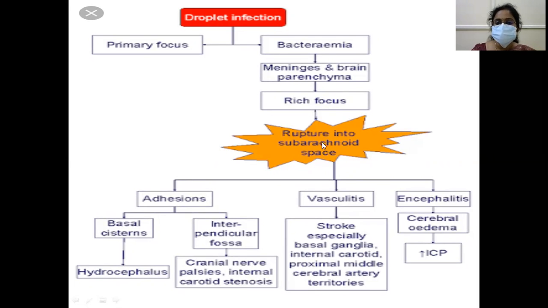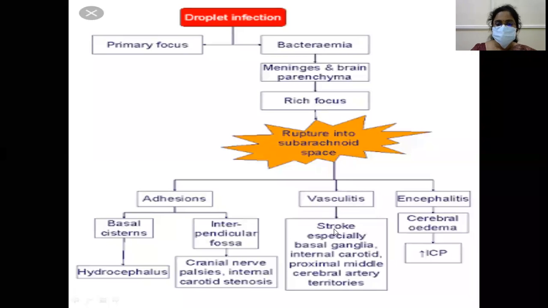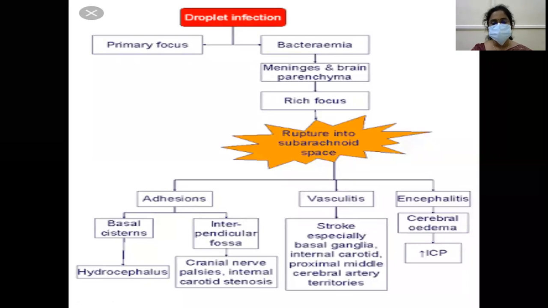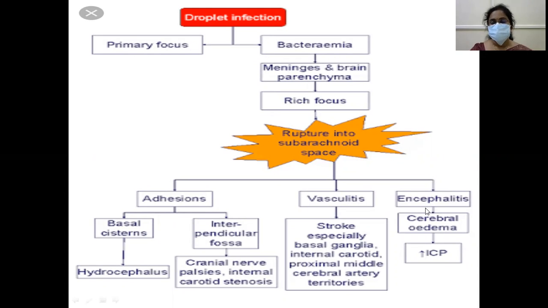Then this focus ruptures into the subarachnoid space, leading to encephalitis, cerebral edema, increased intracranial pressure, vasculitis, inflammation of the vessels, and stroke. Adhesions in the basal cisterns, at the base of the brain, lead to hydrocephalus. It also involves the interpeduncular fossa, with cranial nerve palsies and internal carotid stenosis. So this is how it acts in the brain.